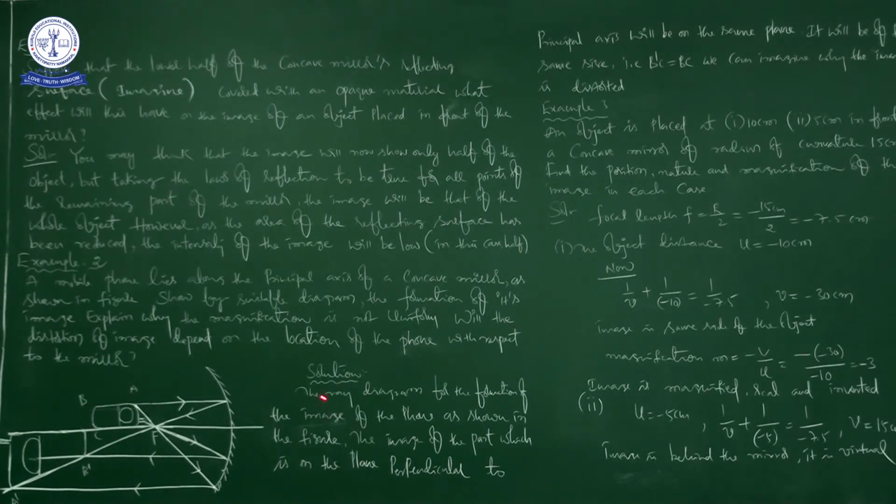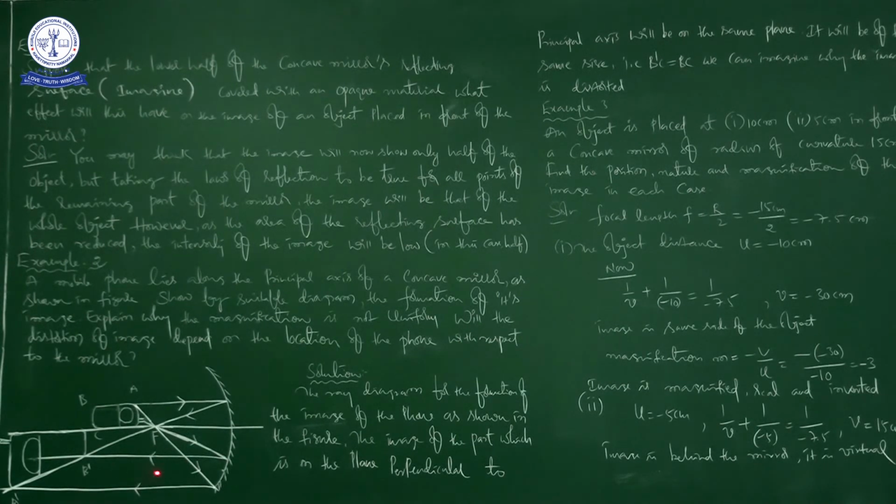See this, the ray diagram for the formation of the image of the phone, mobile phone, as shown in the figure. The image of the part which is on the plane perpendicular to the principal axis will be on the same plane, and it will be of the same size, that is B dash C is equal to BC. So this is the same size, that I already told you. We can imagine why the image is distorted.